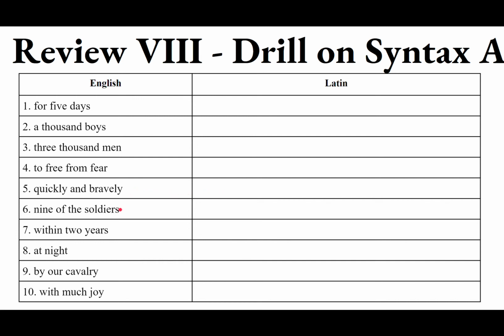Nine of the soldiers. So nine of the soldiers. We could just say nine, which is an indeclinable numeral, novem. Always novem, never changes. And then use the partitive genitive. But in classical Latin, if there's a numeral, like nine is, it's more popular to use de plus the ablative, or ex plus the ablative, to show the partitive idea.